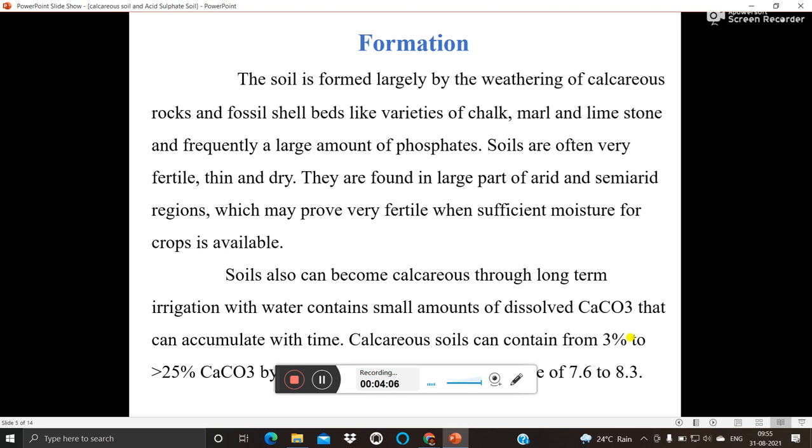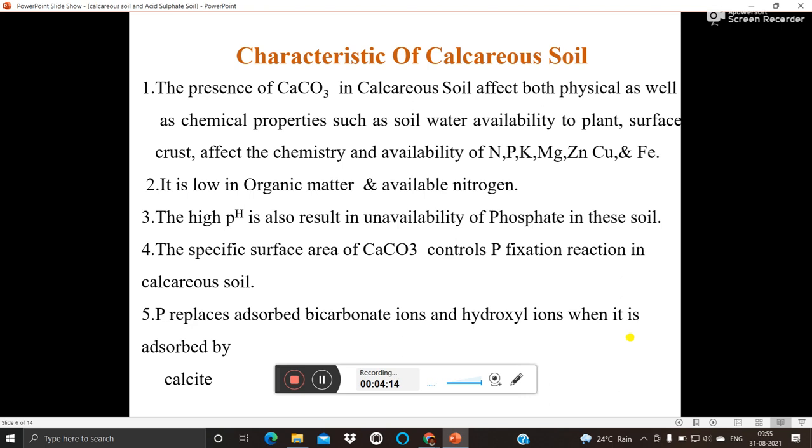So when we consider calcareous soil, the calcium carbonate content may vary from 3 to more than 25%. Now, the characteristics of calcareous soils. The presence of calcium carbonate in calcareous soil affects both physical and chemical properties, such as soil water availability to plants and surface crust, and affects the chemistry and availability of all the macronutrients, that is nitrogen, phosphorus, and potassium, along with magnesium, zinc, copper, and iron. The secondary nutrient is magnesium, and the micronutrients are zinc, copper, and iron.